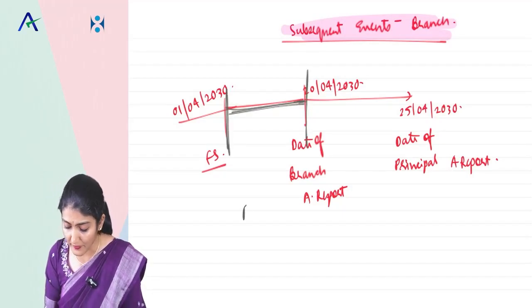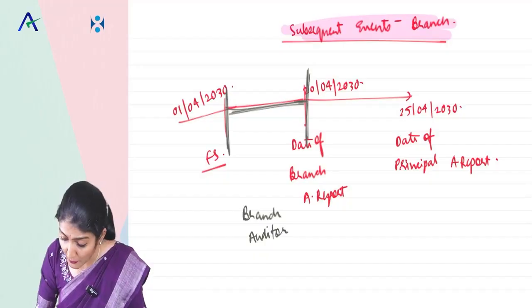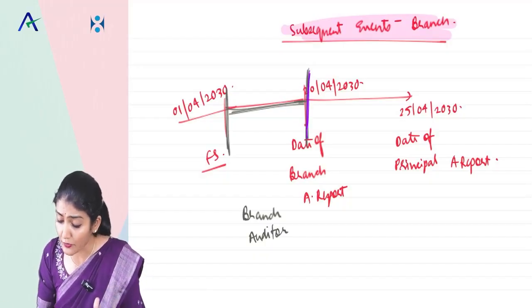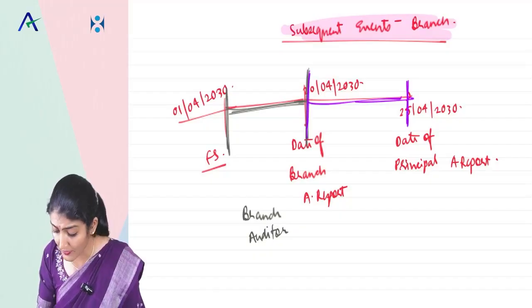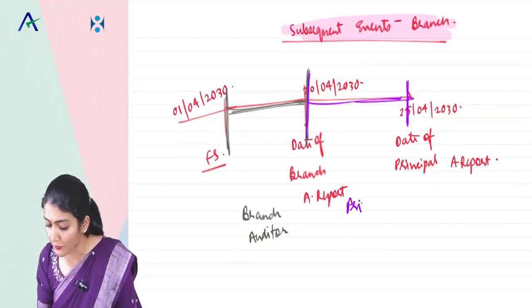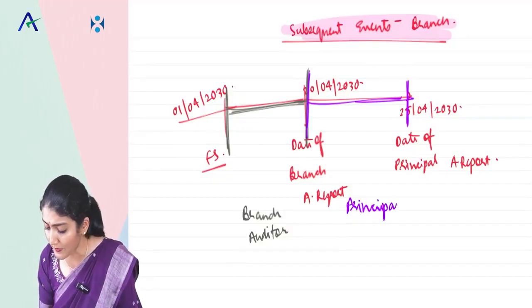And between the date of the audit report of the branch auditor and the date of the audit report of the principal auditor, the subsequent events related to the branch are taken care of by the principal auditor.